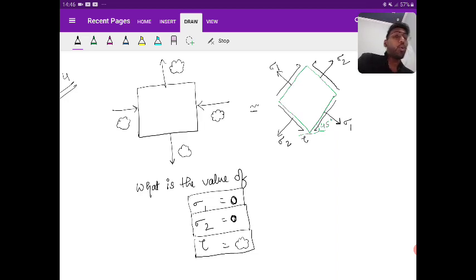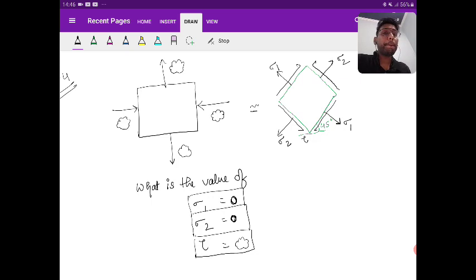I've repeated the whole thing at once, so I don't think any doubt is going to come in this pure shear condition.